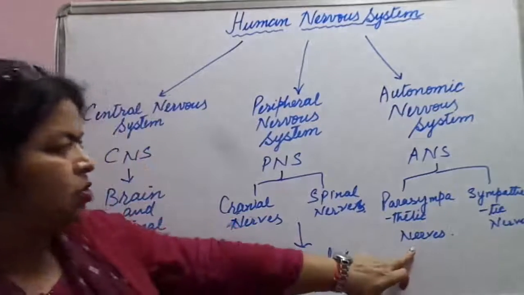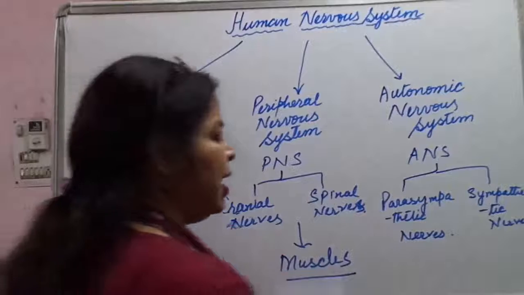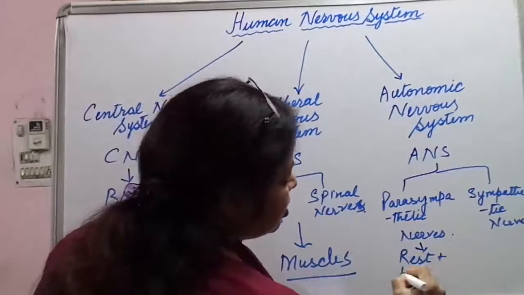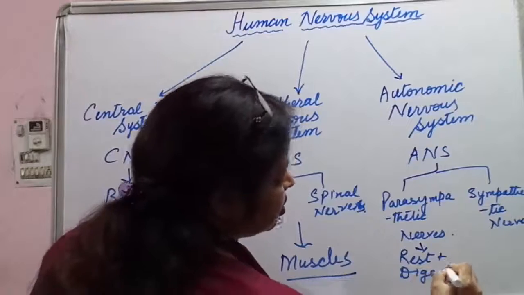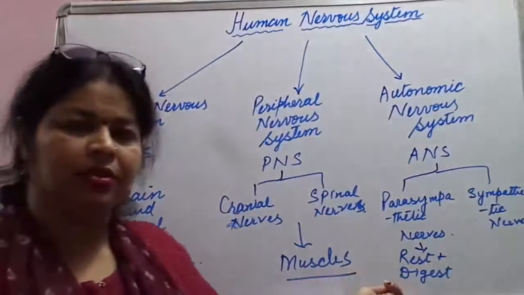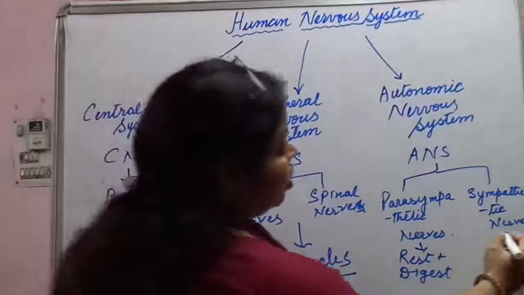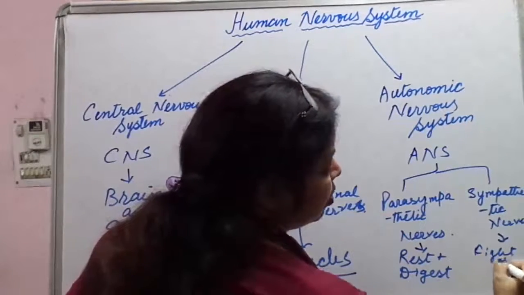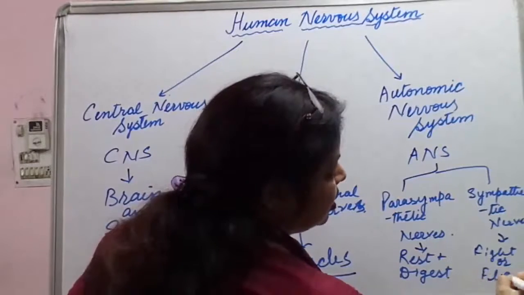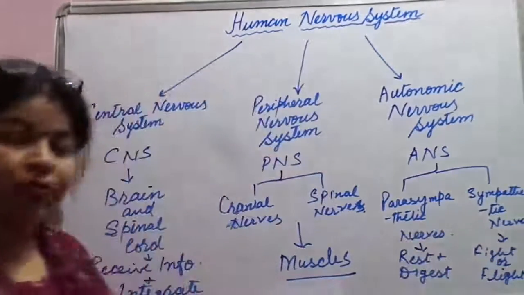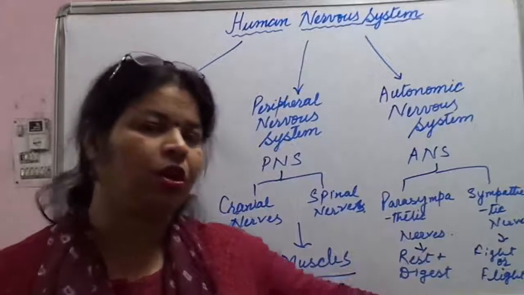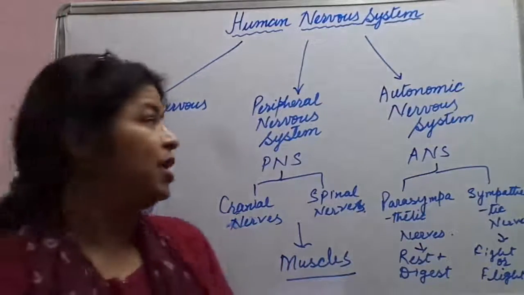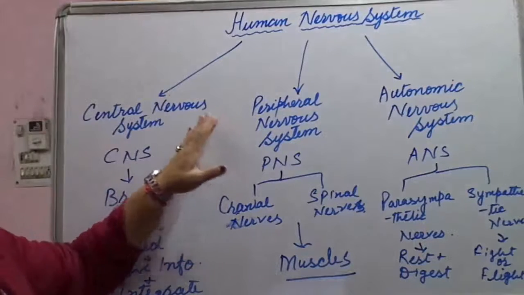This is known as rest and digest, it's just a tagline to understand. And this is called fight or flight. Either tackle the situation, or run away from the situation. So this is how we can talk about the human nervous system.